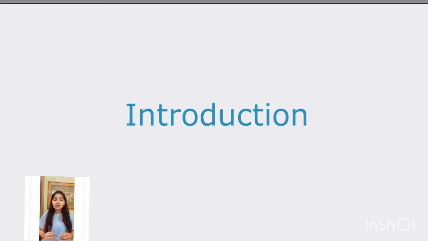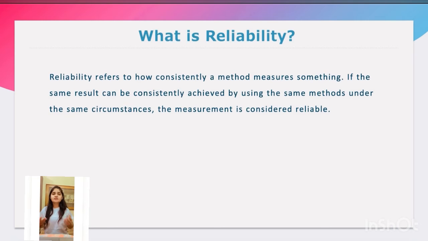Reliability and validity are closely related, but their meanings are very different. A measurement can be reliable even without being valid. However, if a measurement is valid, it is usually seen it is also reliable. So now let's understand what is reliability. Reliability refers to how consistently a method measures something.